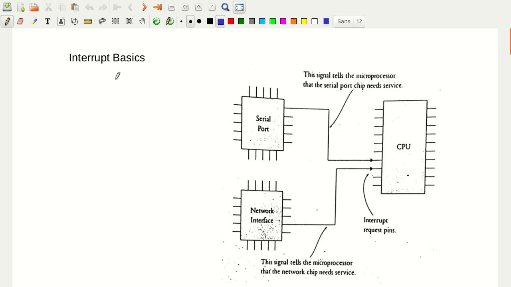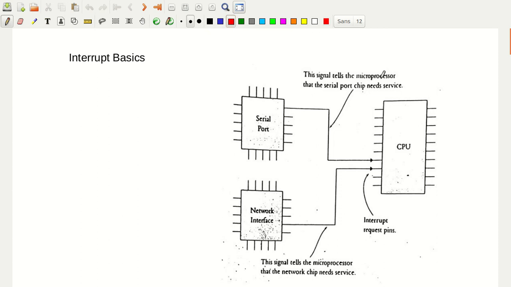An interrupt is some attention that other devices need from the microprocessor. So in a rough way I can say it like that. An interrupt is something which requires attention from the processor. For example, in a crude way, if I have to explain this, when you are studying for an examination, someone calls you. Maybe he wants some action from you. That is also a kind of interrupt.